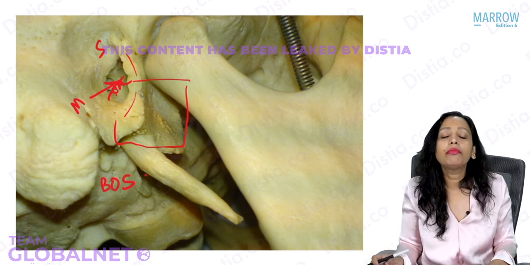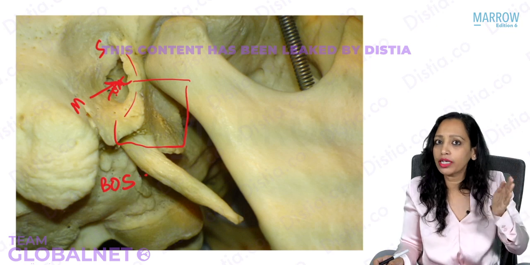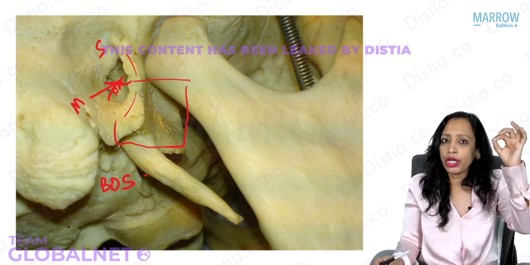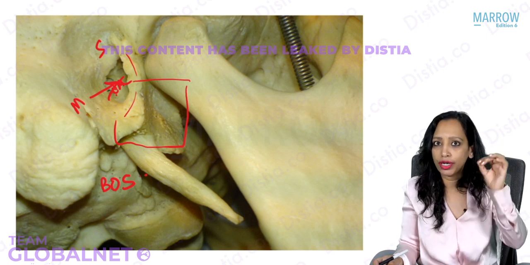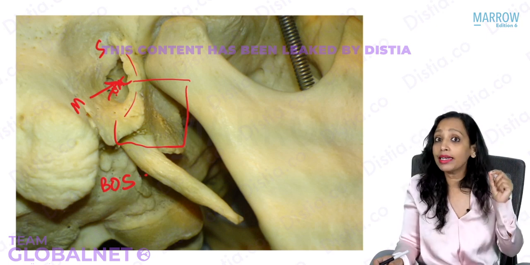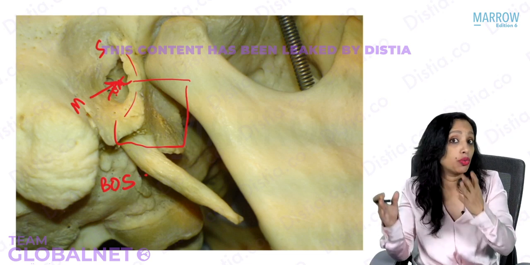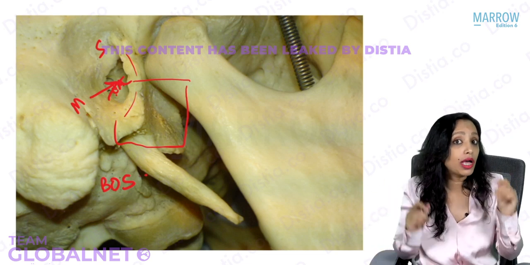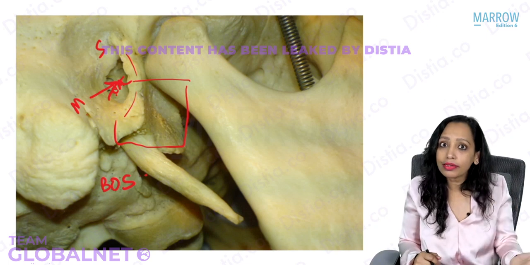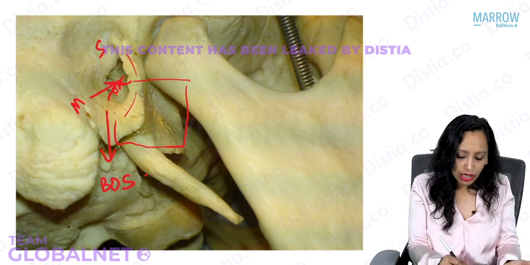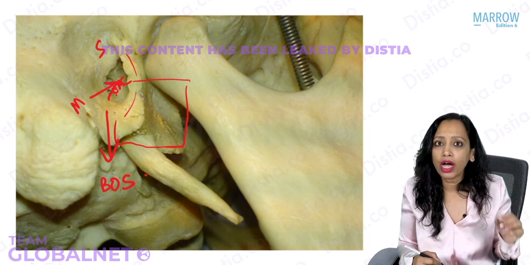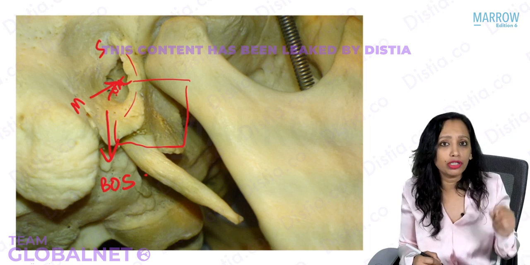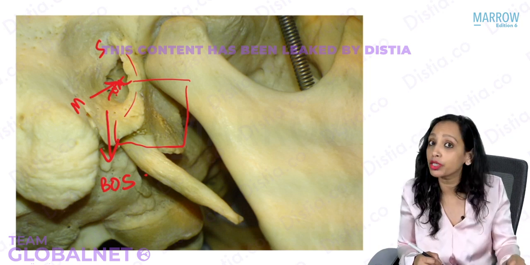Now can you tell me, if any infection goes out of the external auditory canal, in other words, any otitis externa, infection of the external auditory canal, can it lead to skull base osteomyelitis? Can it go to the base of skull? Yes, it can. It is so easy. Just out of the ear inferiorly, where is it? Into the base of skull. So one complication of otitis externa is what is known as skull base osteomyelitis, and that is a very, very important question of your exam.